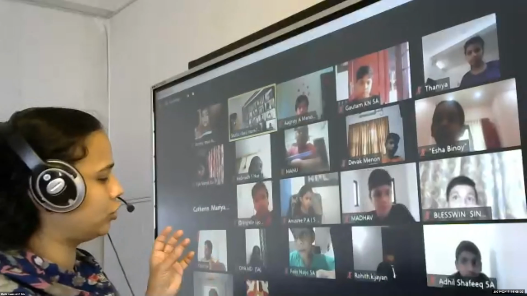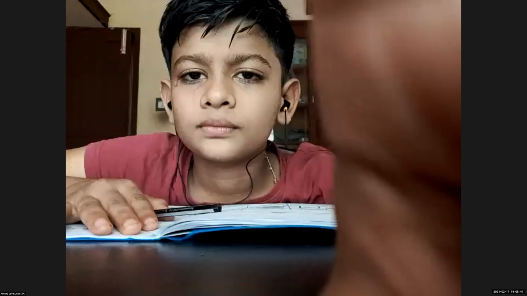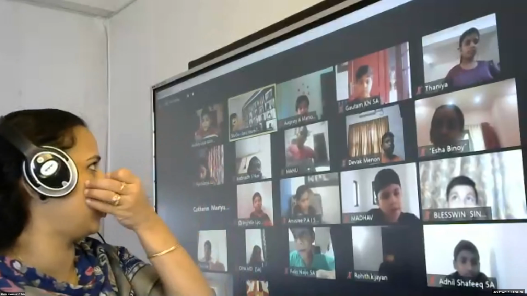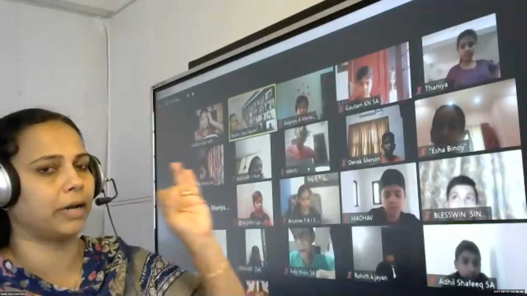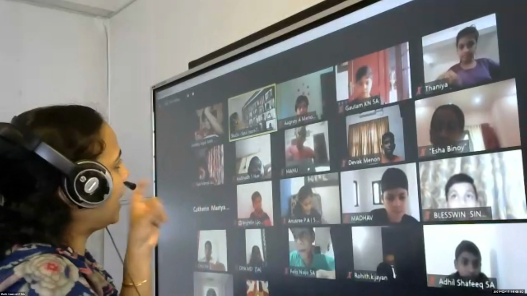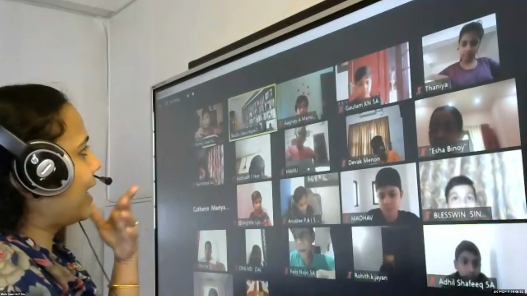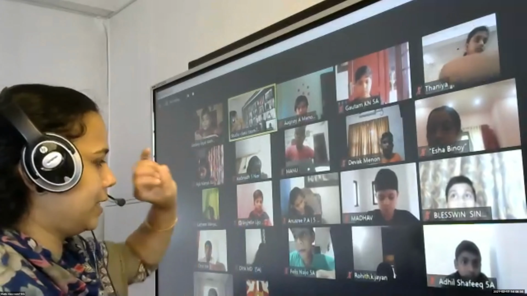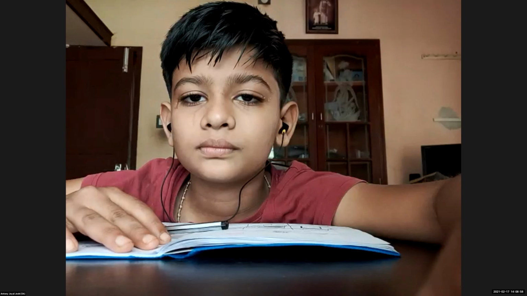So children, for volume we have 3 dimensions: length, breadth, and height. Don't forget that. So when we write the units, we will write cubic units, because we have 3 dimensions: length, breadth, and height.